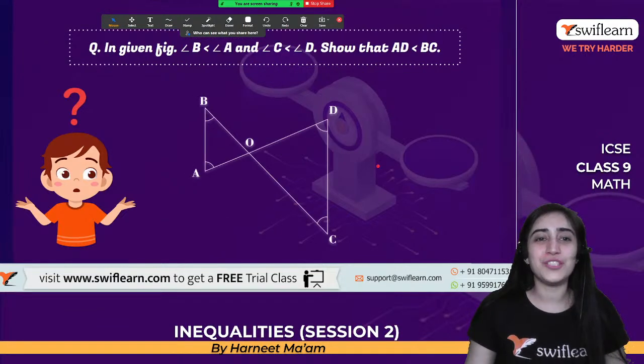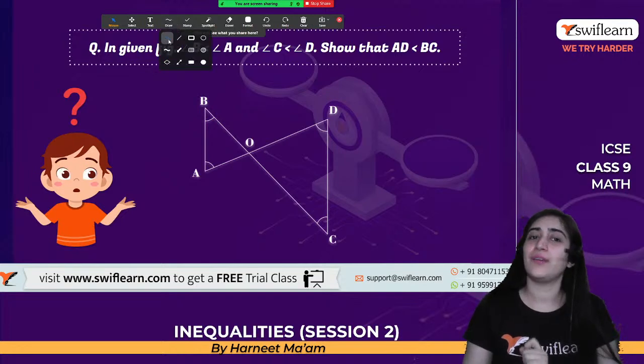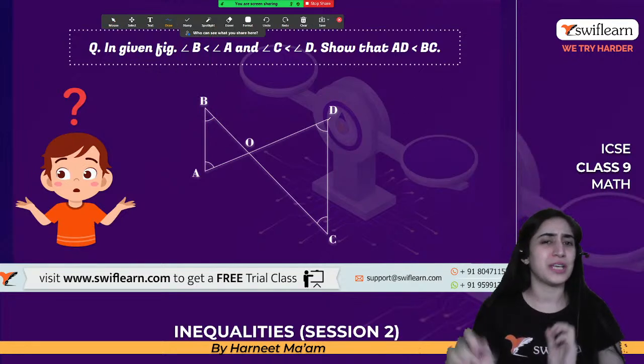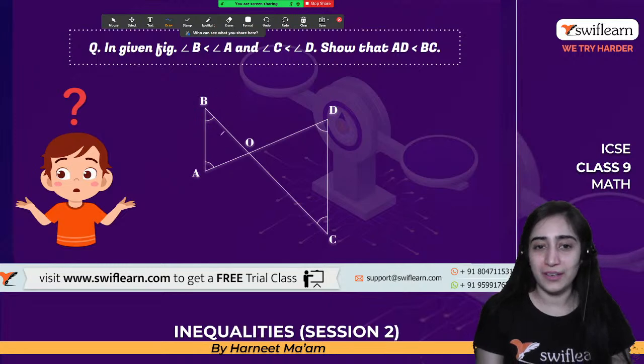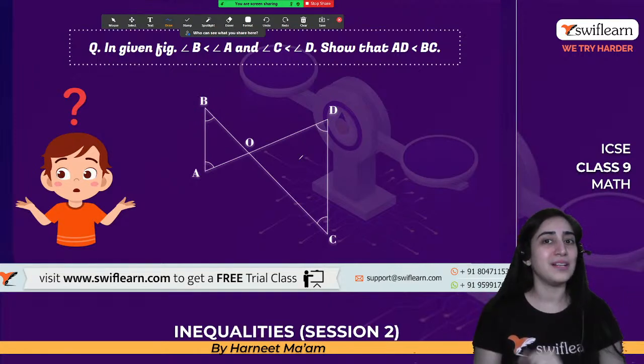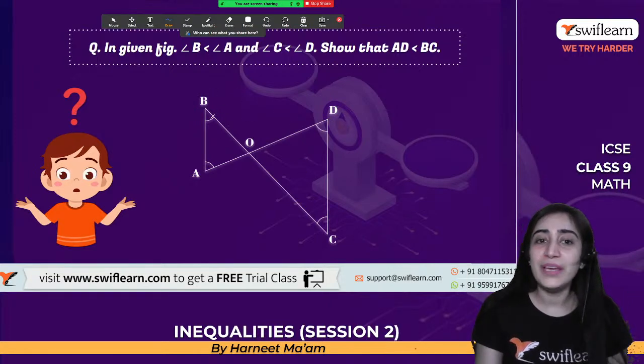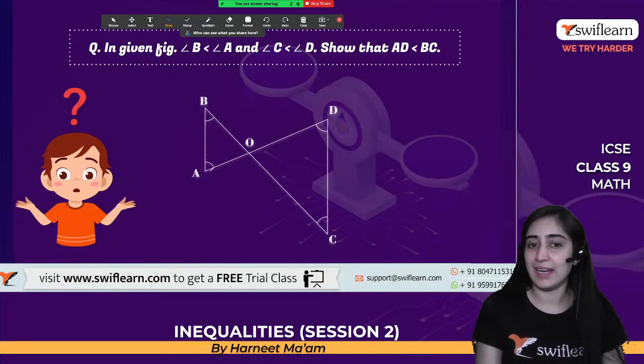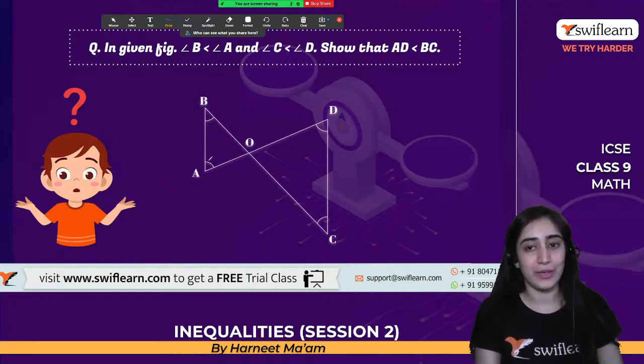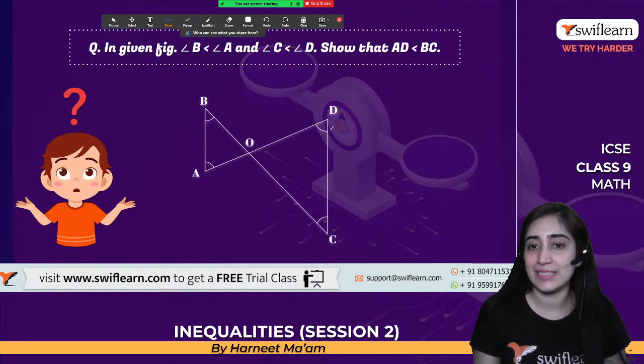All right, moving on to the next one. This is also very, very interesting and one of my favorite questions that the children tend to do it wrong. So in the figure which is given to us, see that two triangles that are coming together. Angle B is less than angle A. So this is a smaller one. This is a greater one. Similarly, angle C is less than angle D.